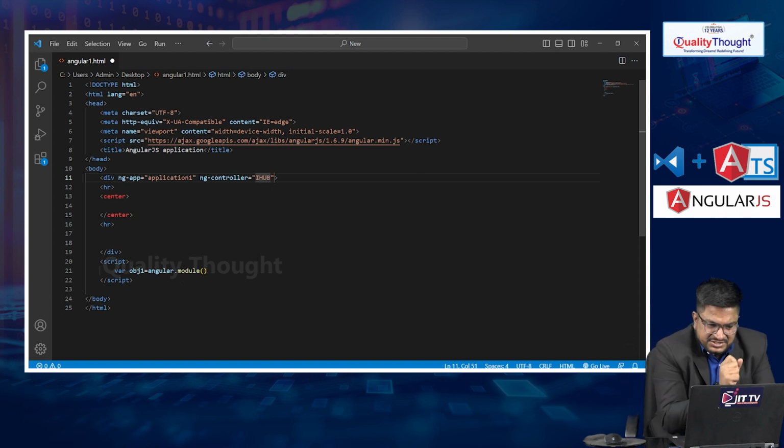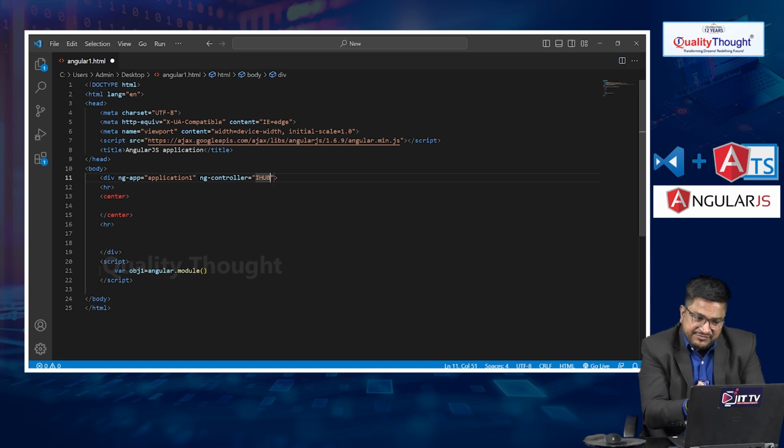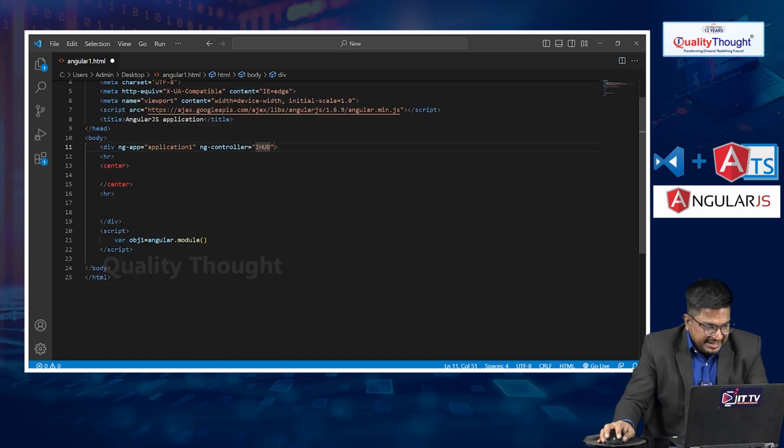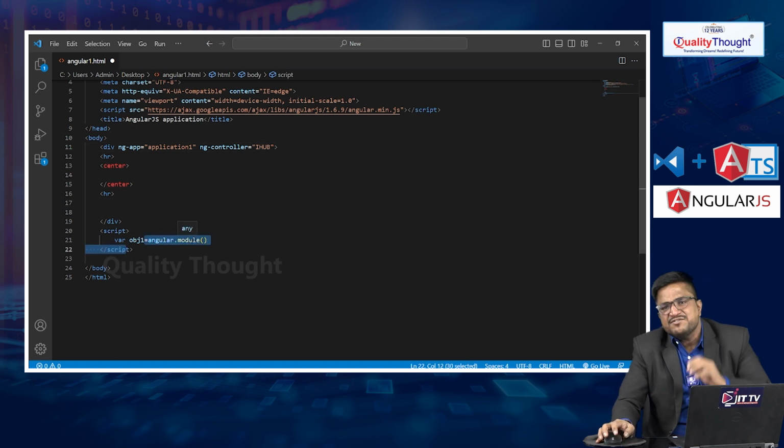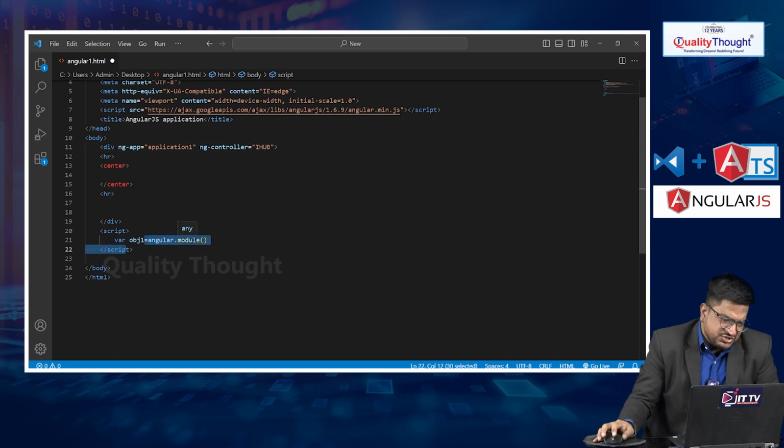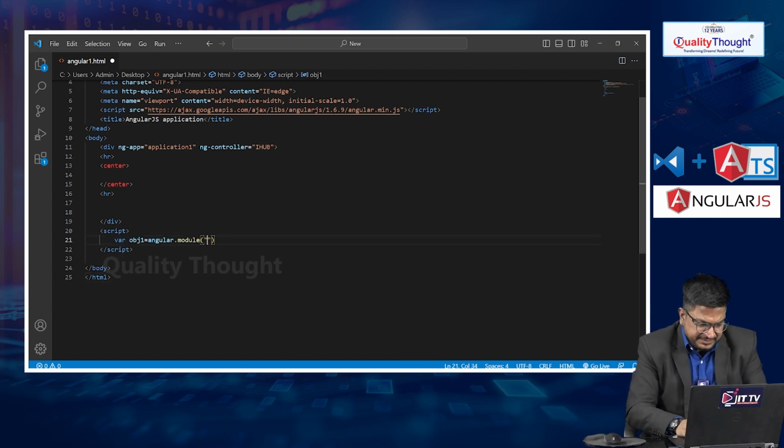My application name is application1, and I am taking another directive, iHub. Now inside the script, I take object1. You can take any variable name, it's your wish. We have to write angular.module, then pass my application name, application1.